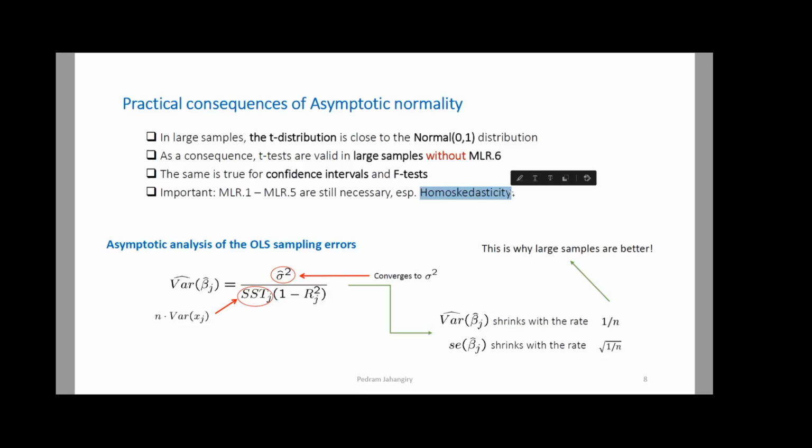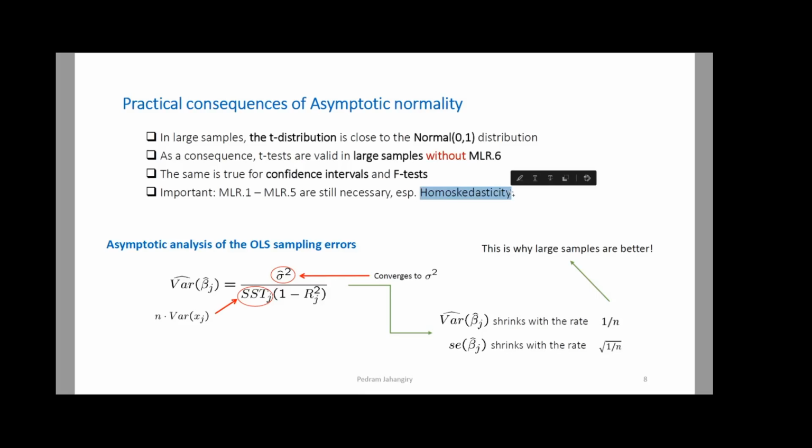In short, the large sample size cannot bail you out on something like heteroscedasticity or bias. So we said that if you have omitted variable bias or heteroscedasticity, regardless of the sample size, we're going to have omitted variable bias and heteroscedasticity.